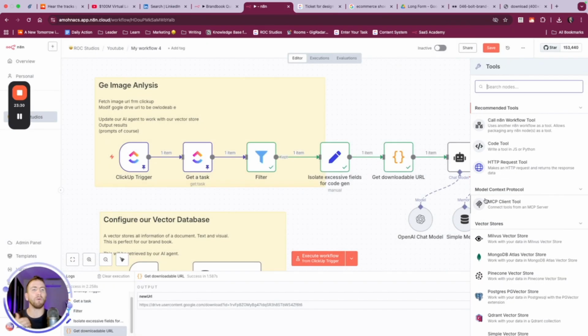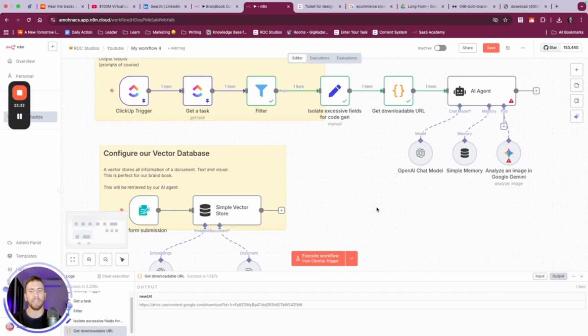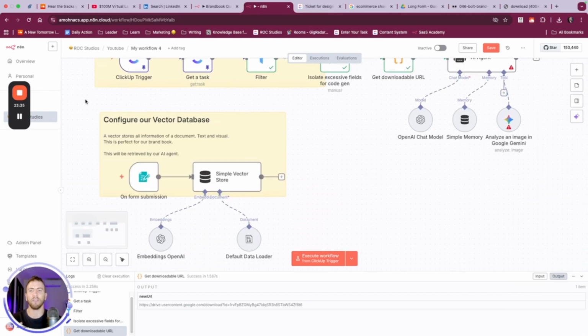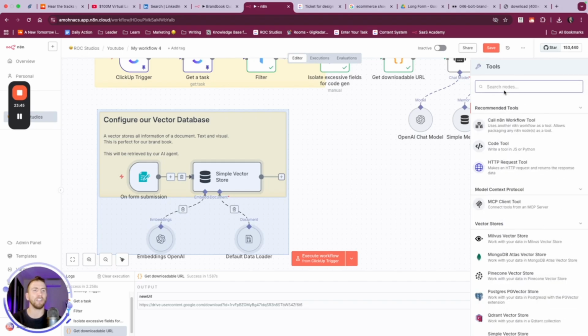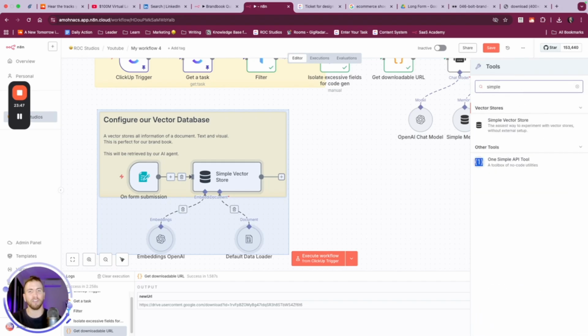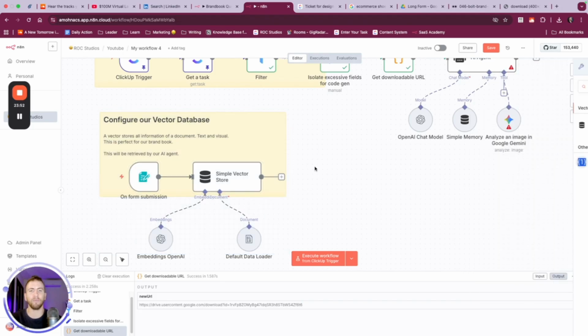And so we have a way to analyze the image, but now we need to come over here and connect to our vector database so we can actually pull out the brand book and have that interpreted by our AI agent. So we actually need to connect our AI agent to another simple vector database. It is the same module as over here. To be even more simple, we can copy, paste.